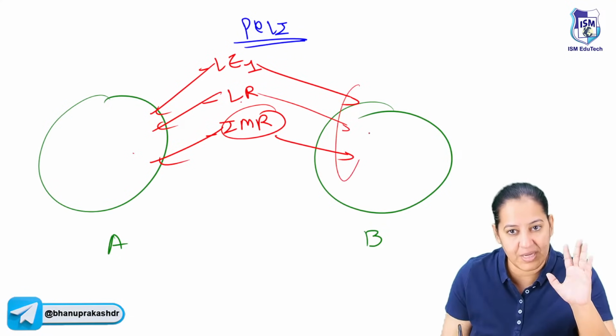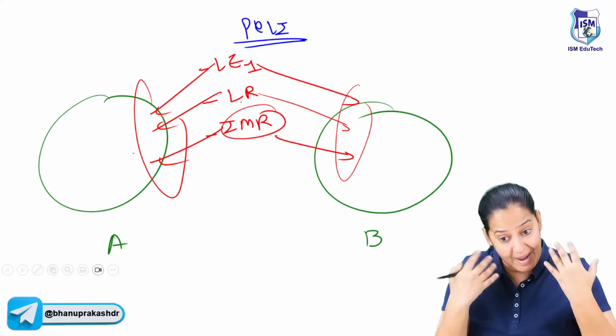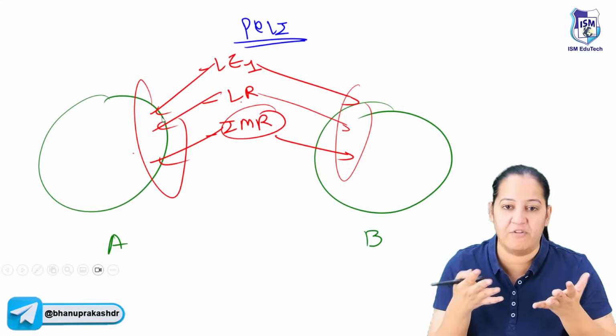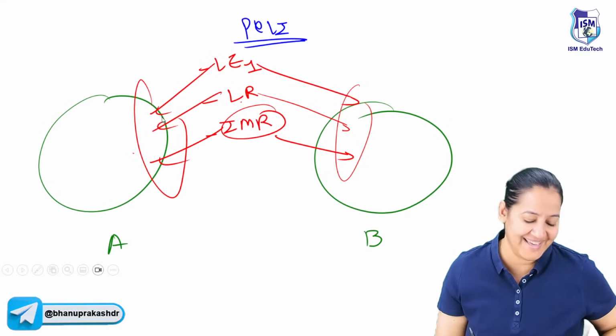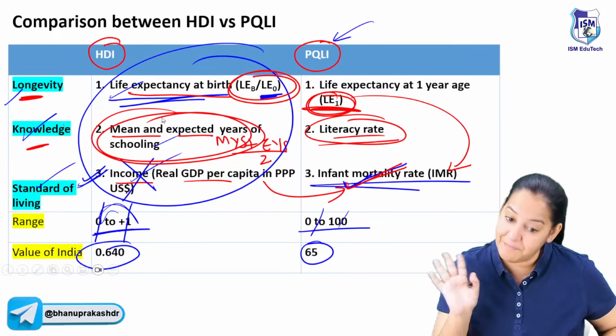Now compare the three, add them, do the summation and compare the results. By doing so, you will come to know which country's people have better quality of life if we are comparing among them. Say yes if you all got it. Learn the range in both of them, learn the value of India in both of them. You get many questions on that.